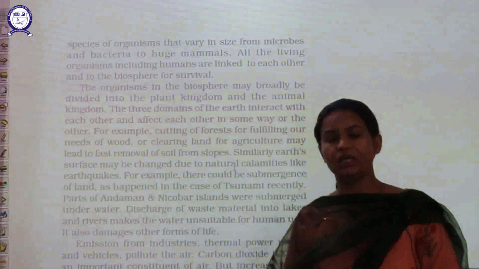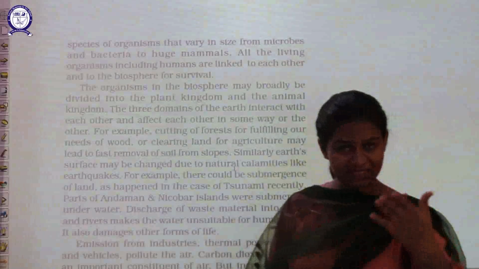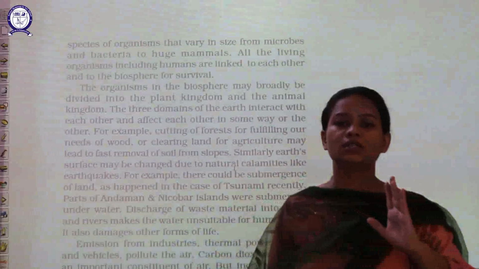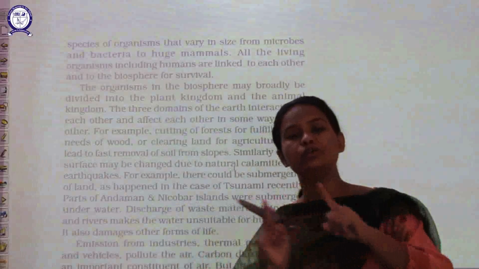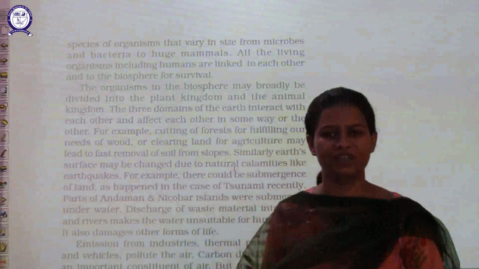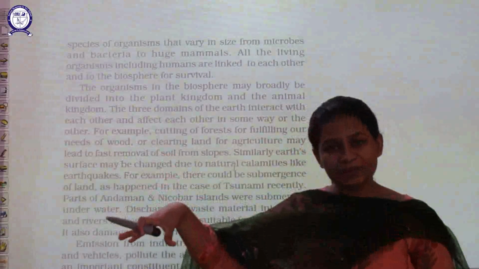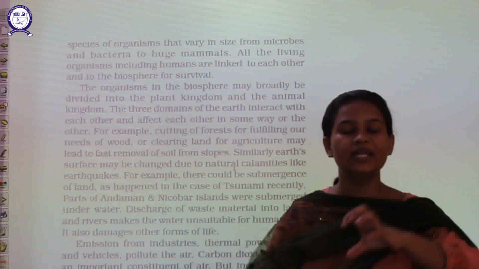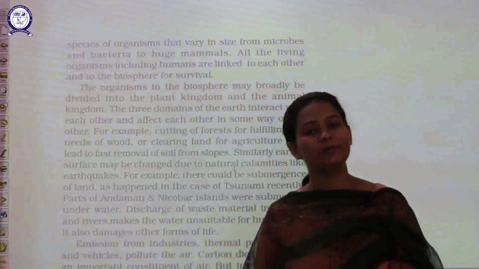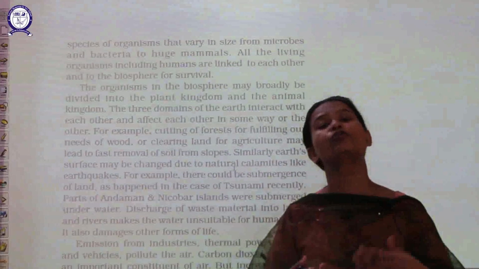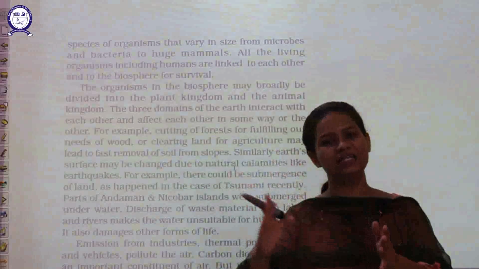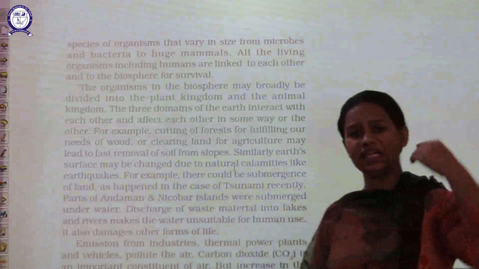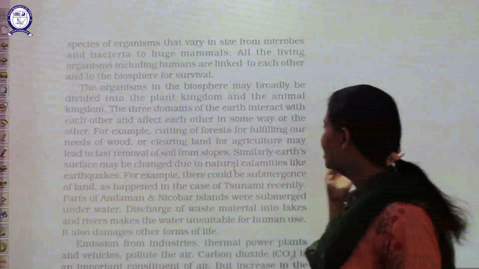See, plants release oxygen and human beings use that oxygen for their survival. On the other hand, human beings release carbon dioxide, and that carbon dioxide is used by plants for making their food. So that is how plants and animals are dependent on each other, interrelated with each other.